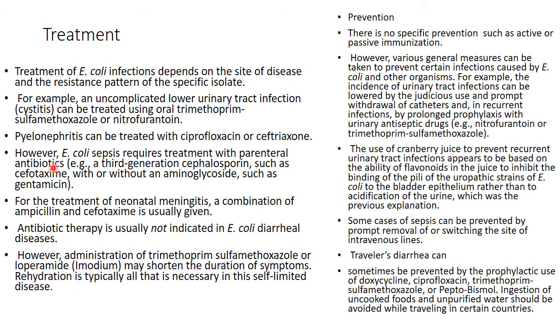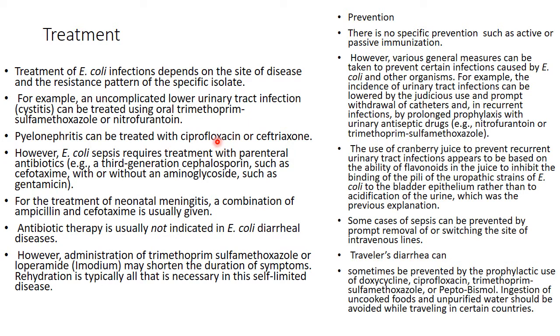Now we are talking about the treatment. The treatment depends on the site of the disease and the resistance pattern of the patient isolate. For example, uncomplicated lower urinary tract infection such as cystitis can be treated with trimethoprim-sulfamethoxazole or nitrofurantoin.